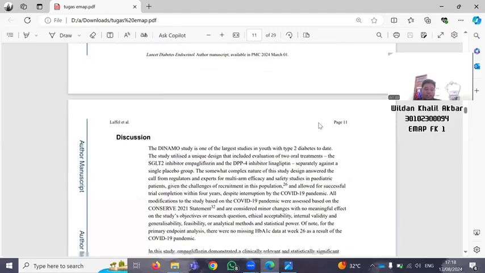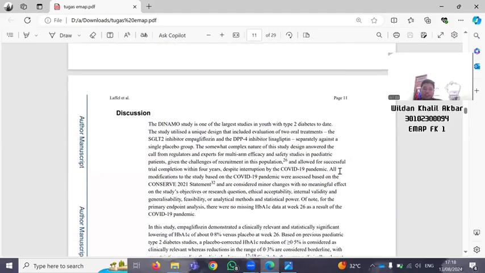Discussion in the hall. This is all modification of the study based on COVID-19 pandemic were accepted by set on the modification of the study based COVID-19 pandemic were accepted based on the consensus statement and the considered minor change with no meaningful effect on the study objective or result question, clinical acceptability, internal validity, and generality, feasibility or analytic method, and statistical power.